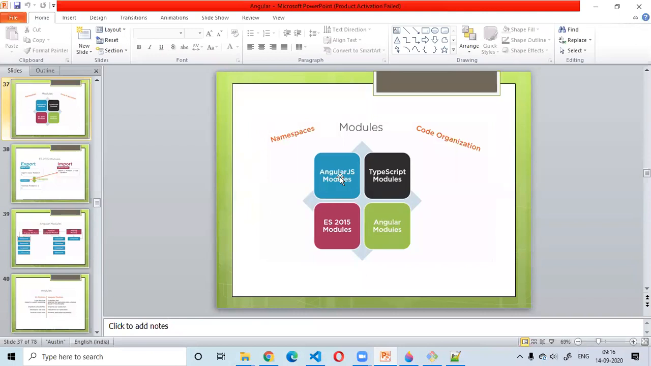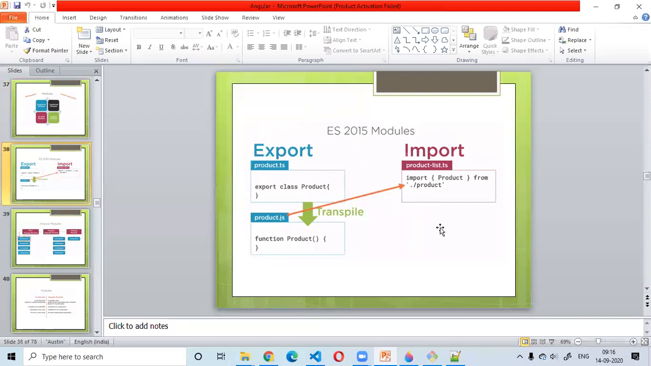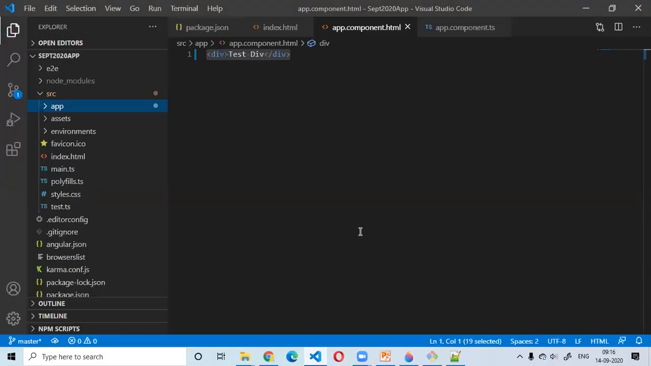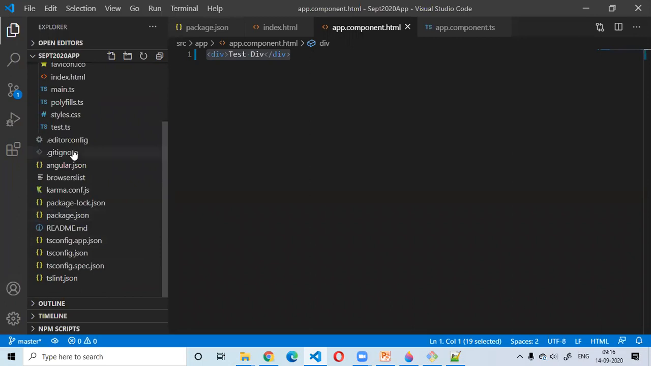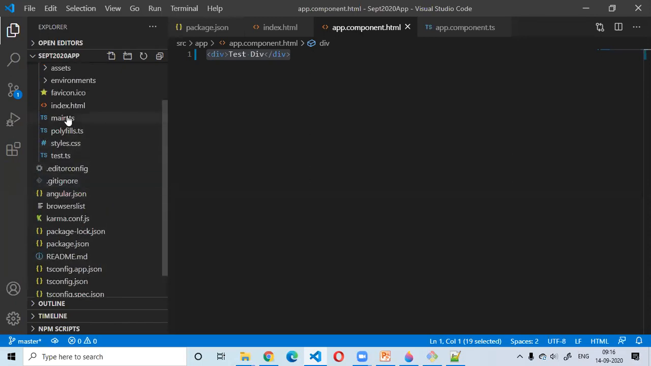Now we just discussed ES 2015 modules and TypeScript modules. Both are basically the same in nature. Now I'm talking about Angular modules, as I just explained a little bit a few minutes ago. This is the example of how we are basically importing this. I will show you in the code, no worries. As I said before, we are going to have at least one module in our application. I'm just coming back to the main.ts file now.